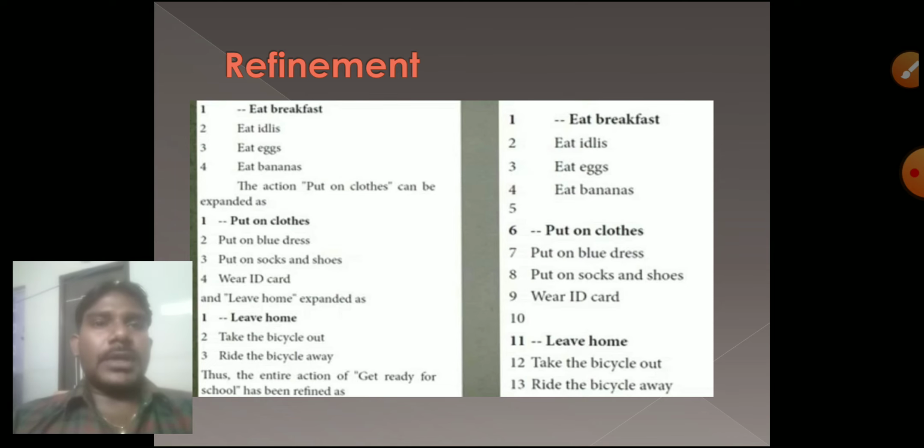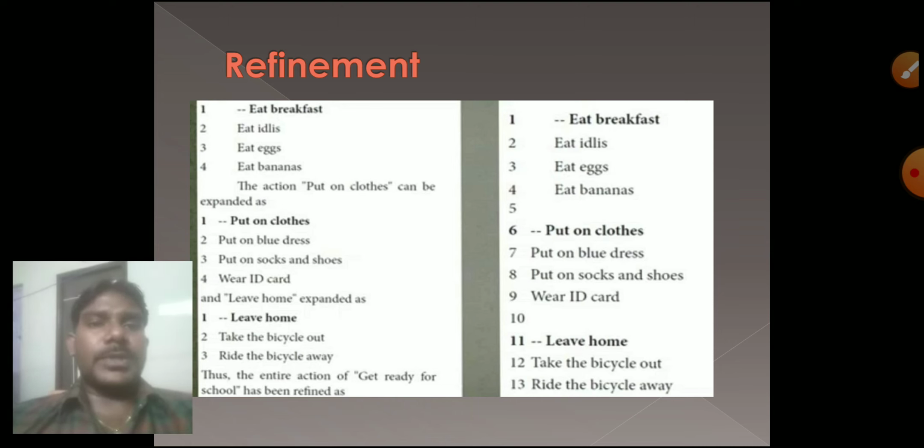First they explain the abstract one by one: eat breakfast, put on clothes, leave home. Getting ready for school means three sub problems. Inside that we have more detail.